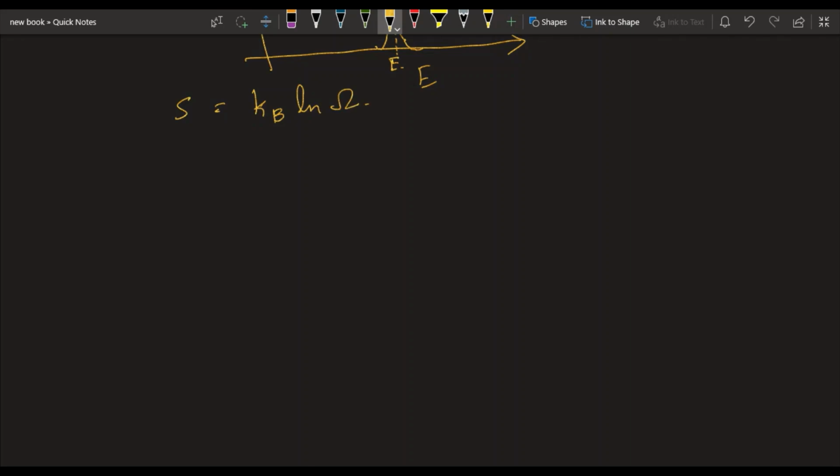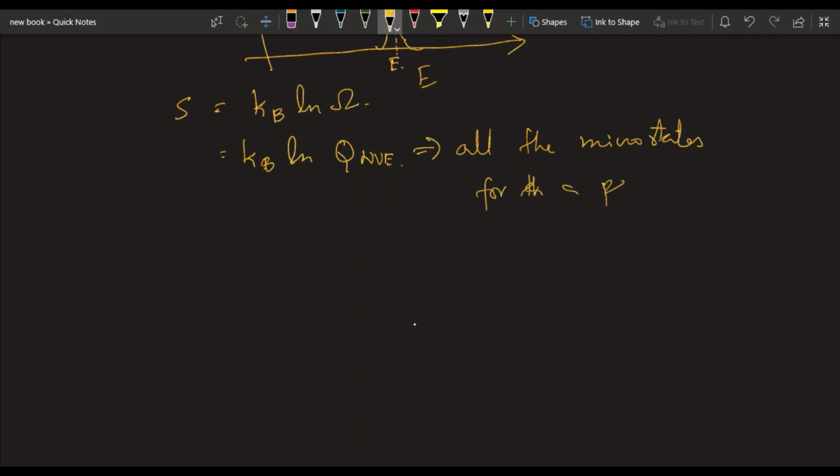This Q, this partition function, is basically all the microstates for a particular E of the system.